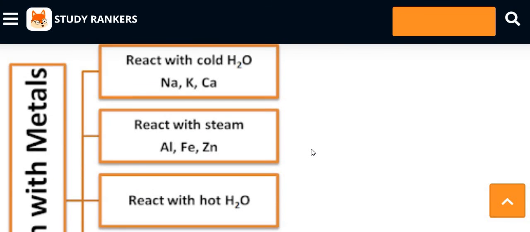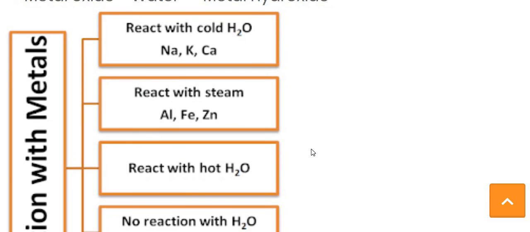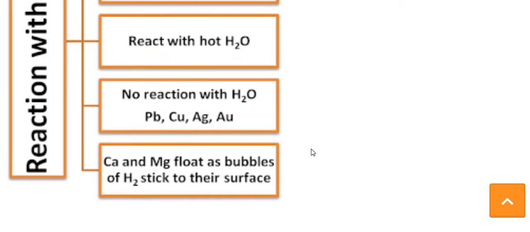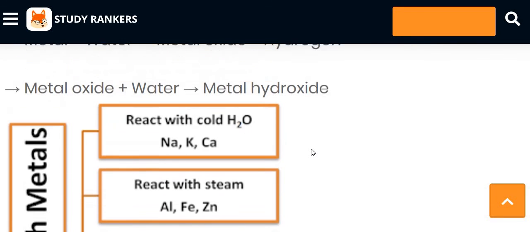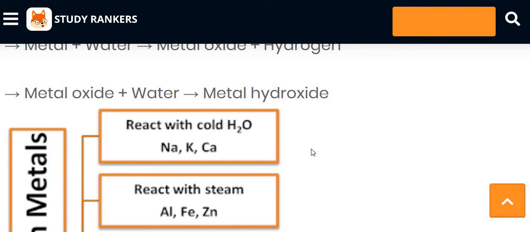Now let's see the reaction with the metal. The reaction with the cold water. Which metals can react with the cold water? The three metals which can react with the cold water are sodium, potassium and calcium.